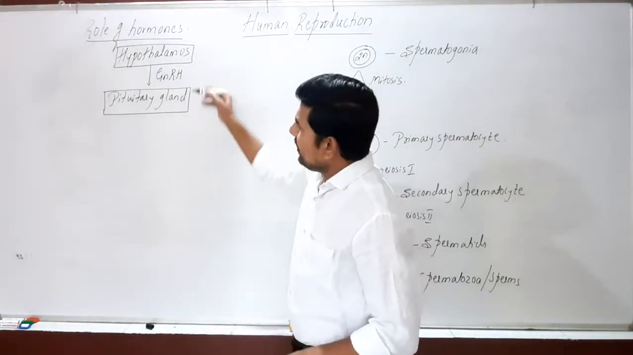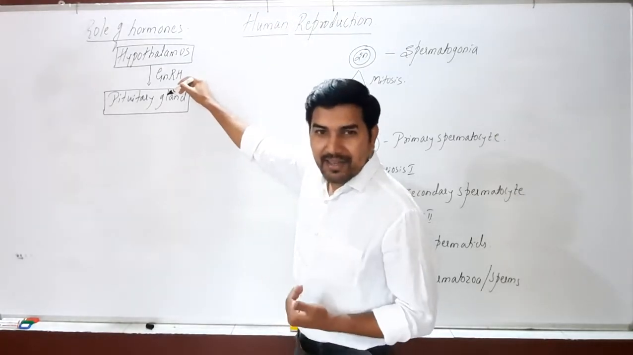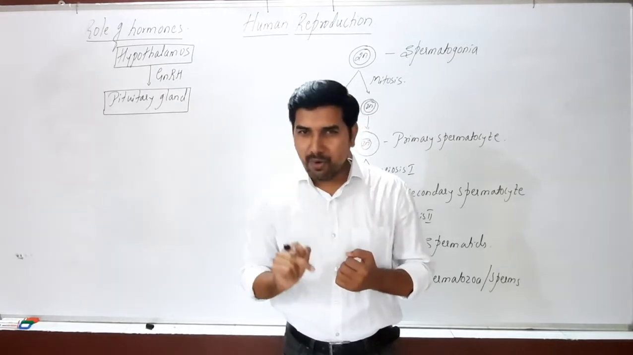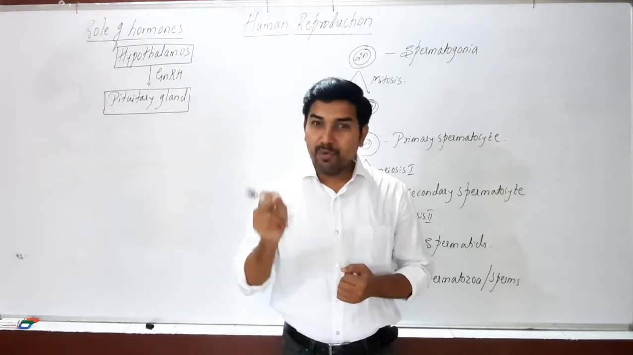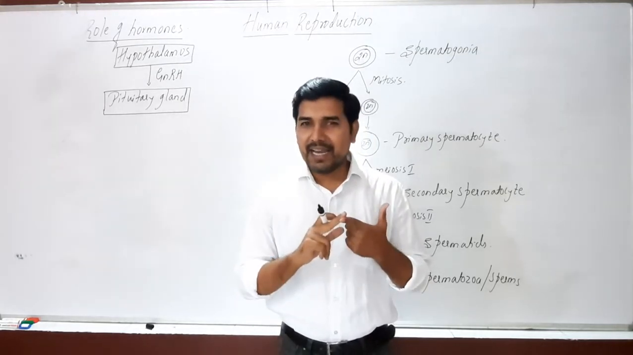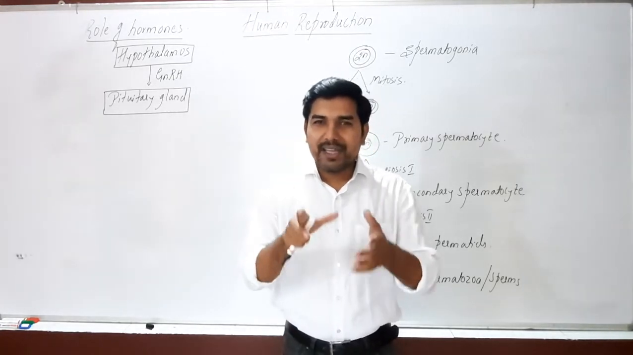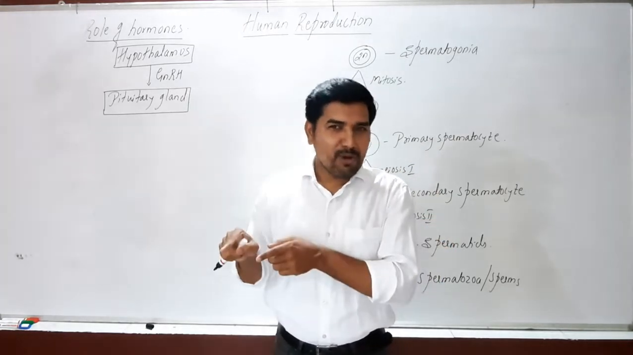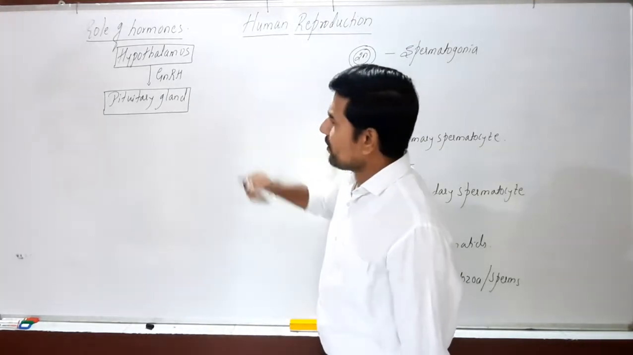Now when the hypothalamus releases gonadotrophin releasing hormones, this acts on the pituitary gland and releases gonadotrophins. Gonadotrophins are the hormones that stimulate the gonads. Then which are the gonadotrophins? FSH and LH. These are the 2 hormones called gonadotrophins. Which gonads do they stimulate? They stimulate the male gonad, also called the testis. They stimulate the female gonad, also called the ovary. That's why they are called gonadotrophins, gonadotrophic hormones.